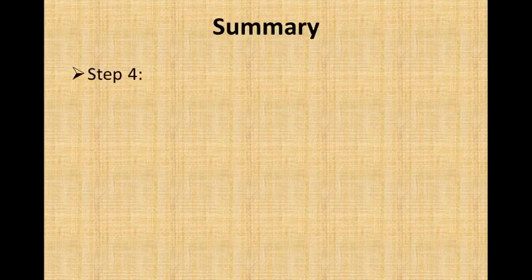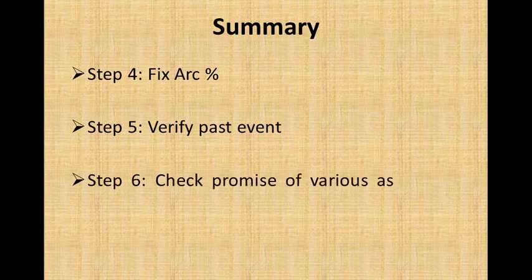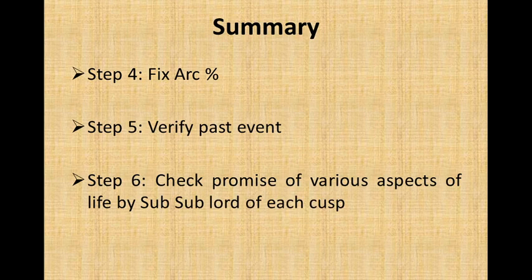The fourth step is to fix the arc. The fifth step is to verify past events. It should connect with the person's horoscope. And the sixth step is to check the promise of various aspects of a person's life by the sub lord of each cusp.